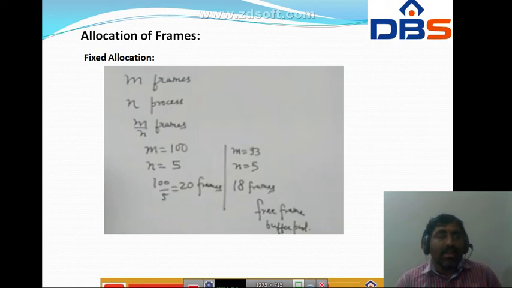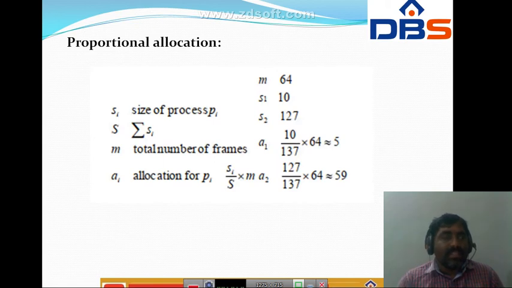Here the allocation is fixed, whereas in proportional allocation, we are allocating according to the size of the process. It is dynamic, as the degree of multiprogramming and process size change. Here Si, that is S1, is the size of process P1. S1 means size of process P1.